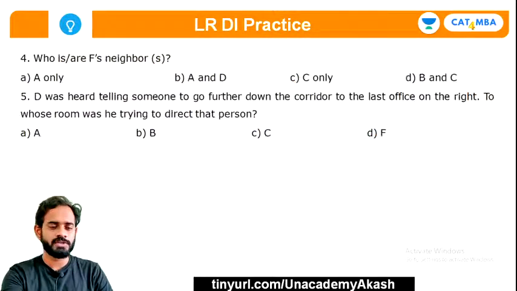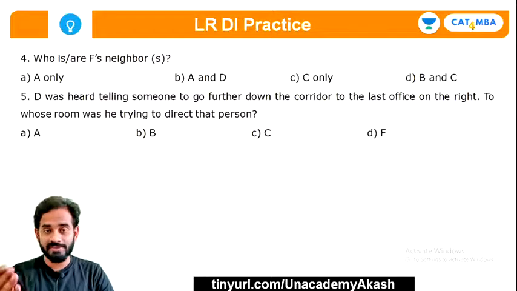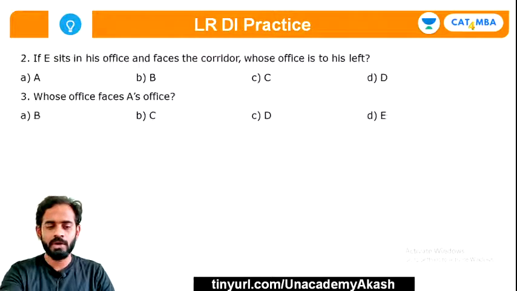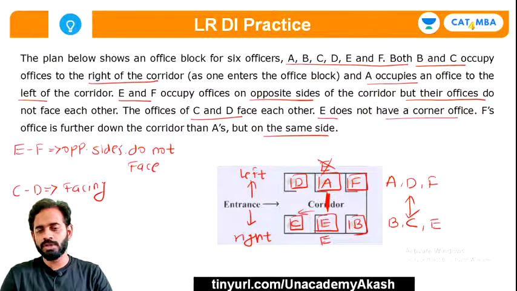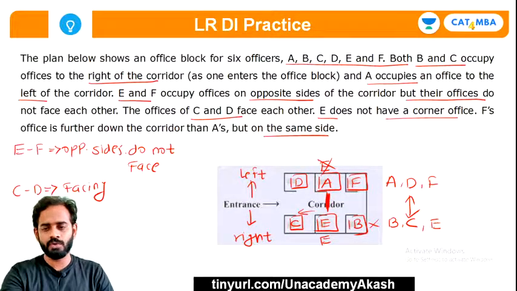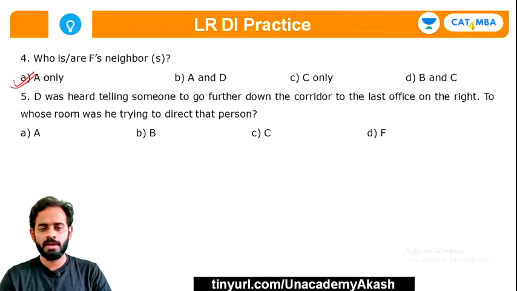Now the next question is, who is or are F's neighbors? Now the office which F is facing is not called a neighbor. Okay. Only towards the left or right they are neighbors. So to the right hand side of F, if F is facing the corridor, there is A, and this B is not the neighbor of F, don't worry, only A is the neighbor of F. So the correct answer will be option A only. I believe you have understood this part and there is no doubt over here.